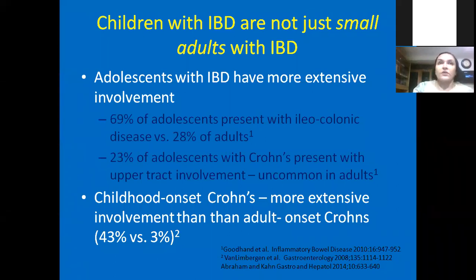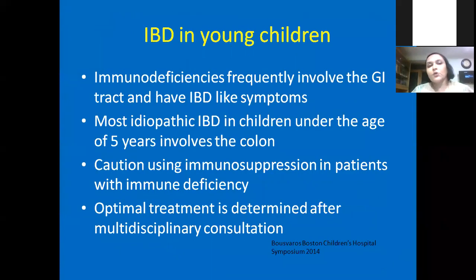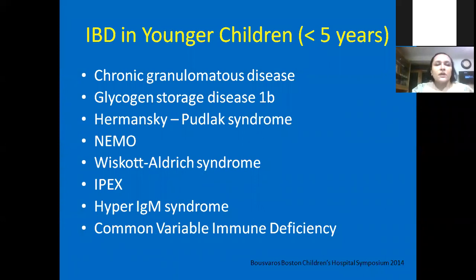and childhood-onset Crohn's, as I have said, is often very severe and often associated with immunodeficiency. So for most idiopathic IBD in children under the age of 5 years, especially if you find that they're very difficult to control and they're having frequent relapses, please mind that you have to rule out immunodeficiency. And it is better to do whole exome sequencing or clinical exome than going through an extensive immunodeficiency disorder workup, because that wastes a lot of money, and still we may not conclude. So whole exome sequencing is much better.